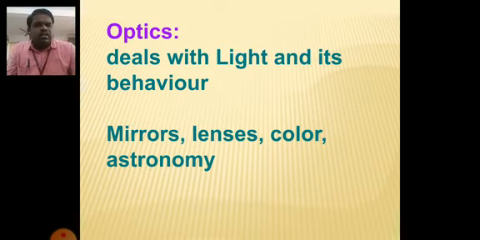All these phenomena of light are dealt with in this branch, called optics.